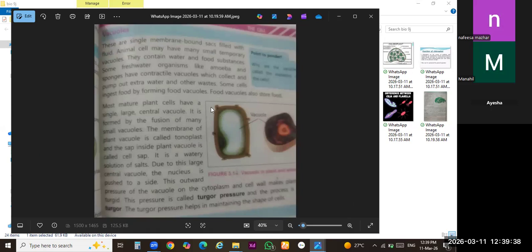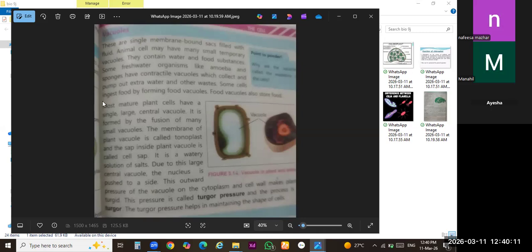You have to draw this diagram in your notebook. First of all, write down a few lines about the introduction simply. Then follow this point, animal cell. From this line to this line, the first paragraph is related to the vacuole of the animal cell.